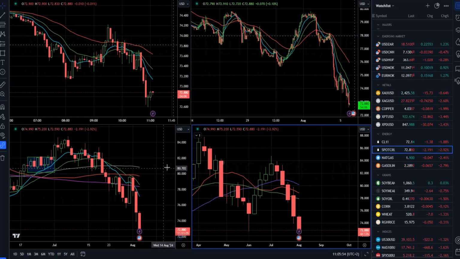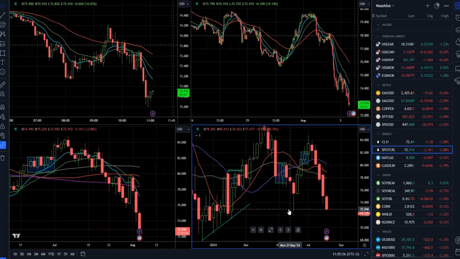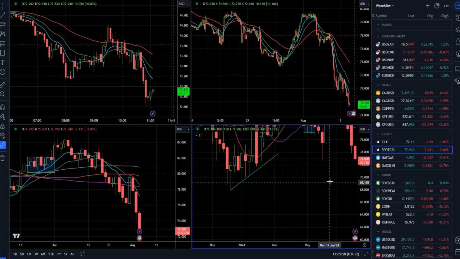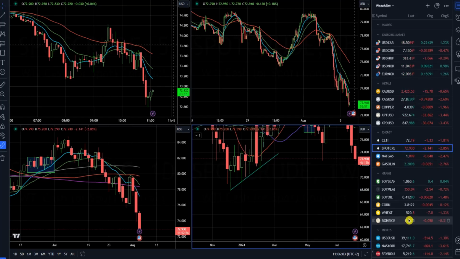Speaking of the crude oil, sellers are in control. Weekly tail, we're breaking this weekly tail, and the next pivot levels are around 70.30 and 68.40 mark.